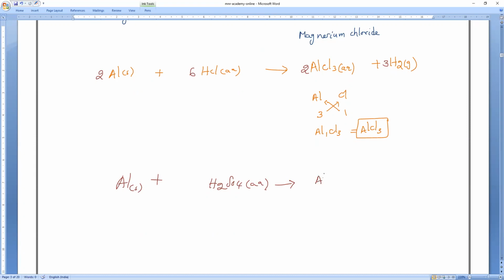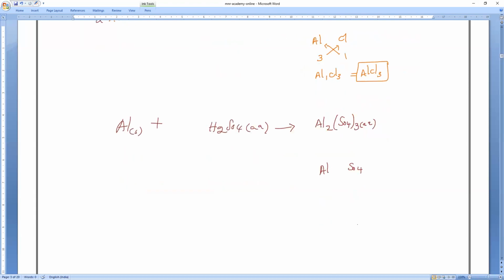What is the formula, guys? Everybody? Aluminum sulfate plus hydrogen gas. What is the formula? Al2(SO4)3. Understand? Learn. If you don't know now, you learn. Aluminium and sulfate. Sulfate is a polyatomic ion or a monoatomic ion? Polyatomic ion. Aluminium valency is 3. Sulfate valency is what, guys? 2. Clear? So if you do the crisscross method, we are getting what? Al2(SO4)3. Reading also is very important. Al2(SO4)3. You are not a kid, but still I am teaching like a kid only because I want to know.